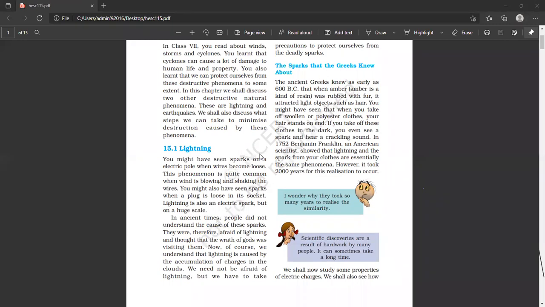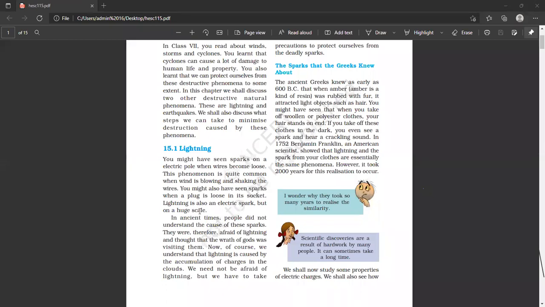When this chapter ends, I hope each and every student in the class will know about this process, why the lightning happens, how the lightning happens, and what we can do to protect ourselves during lightning. ठीक है ना? जब ये चैप्टर एंड होगा तो लाइटनिंग से हम खुद को कैसे प्रोटेक्ट कर सकते हैं, लाइटनिंग क्यों होती है, कैसे होती है, ये सभी चीजें हर एक बच्चे को पता होनी चाहिए.